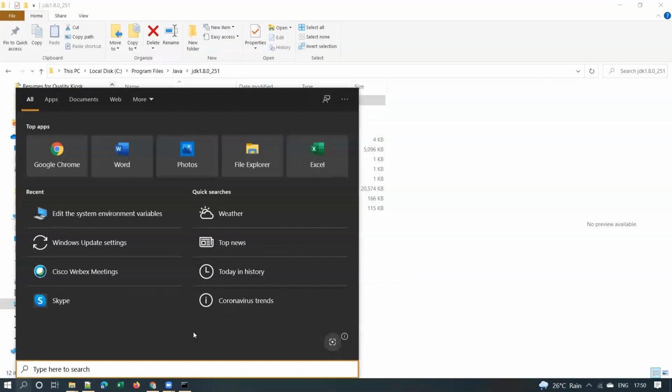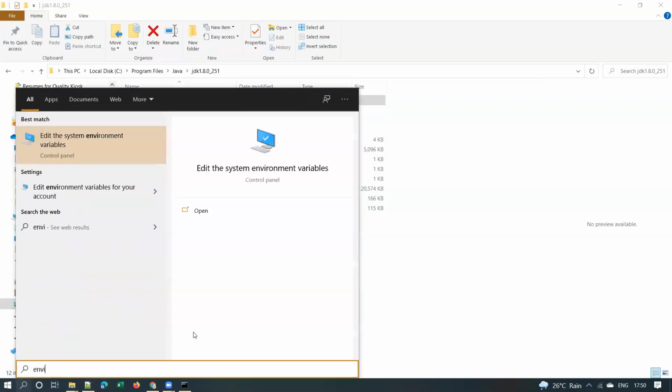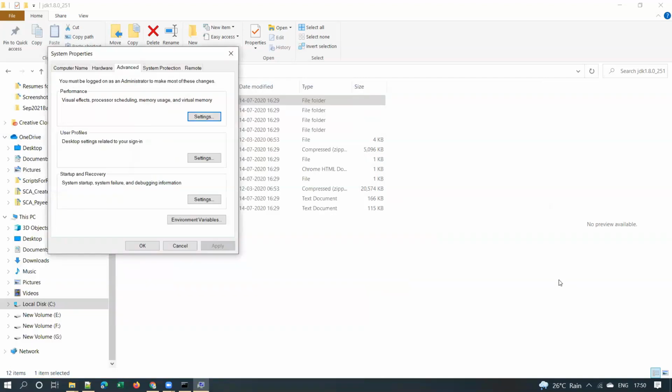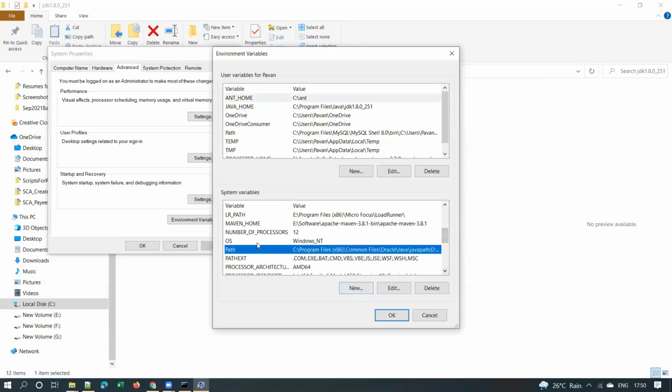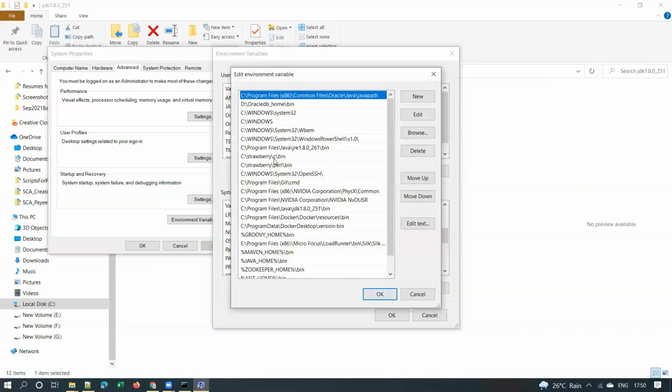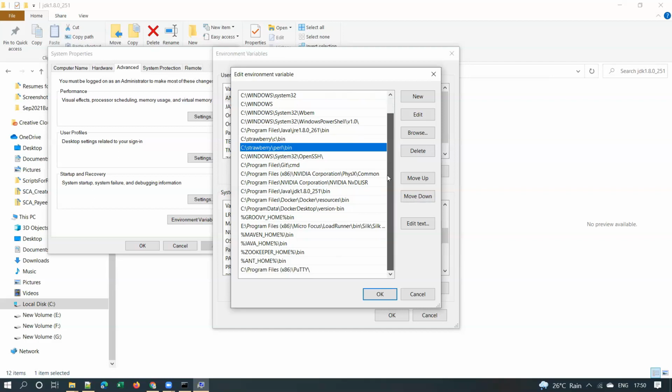The path variable contains some default values as well. Let me show you that. When you install Oracle, you will get some entries made into the path variable. Whenever you install any program, some entries will be made to this path variable. For example, when I installed Strawberry Perl, I got this entry. Whenever you install any program, the path variable will be automatically updated.